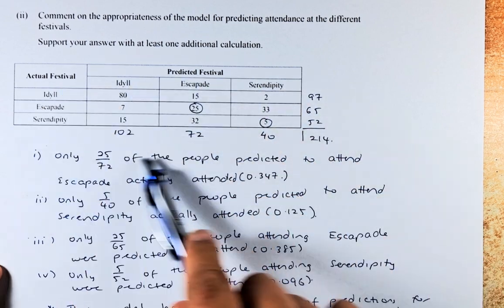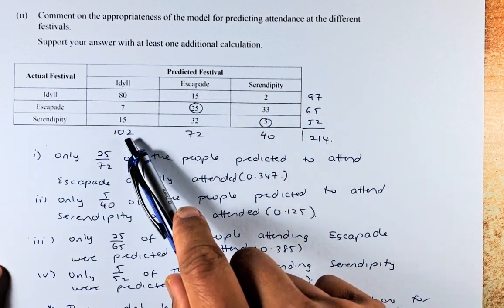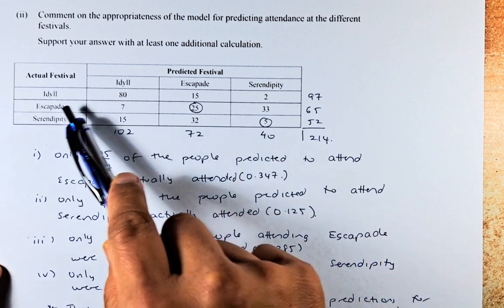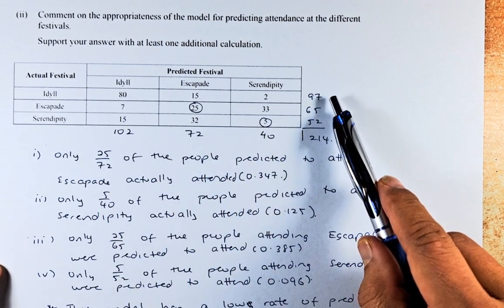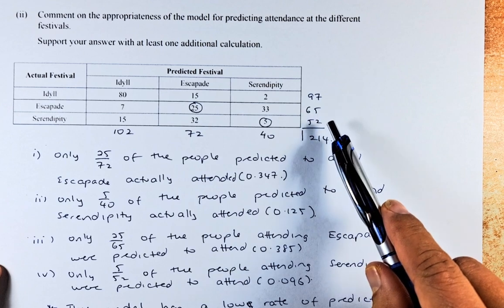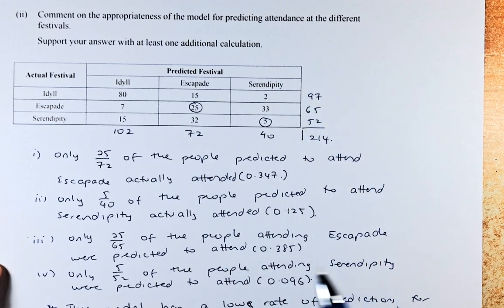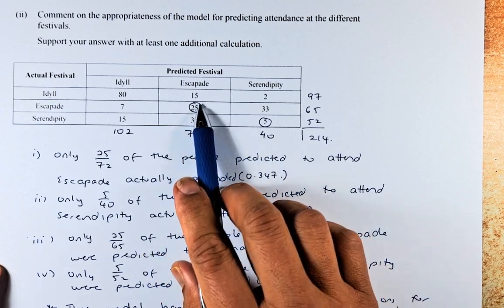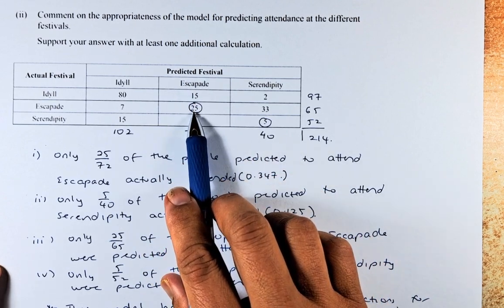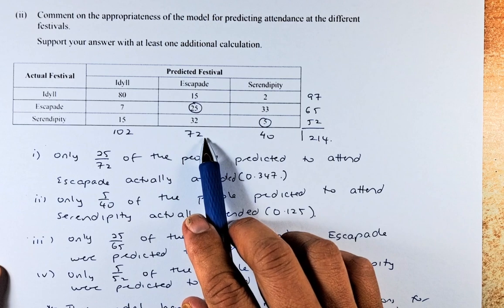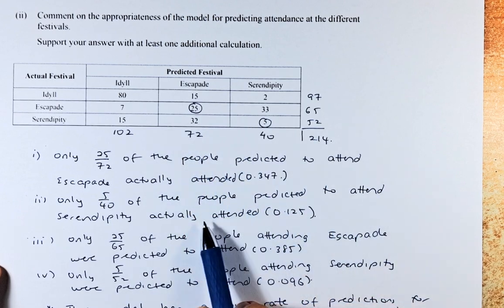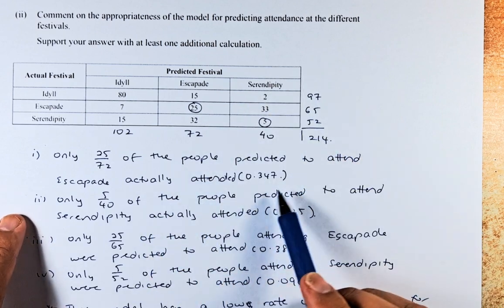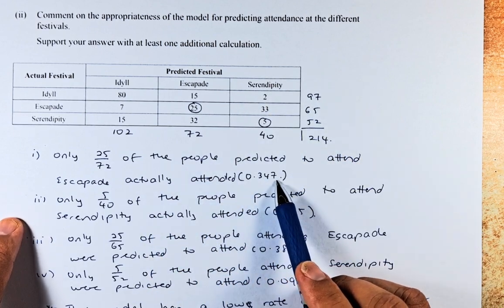So, if you look at this table here, again, we have the totals 102, 72, and 40 for serendipity. The actual people who attended ideal is 97, 65, and 52. So if you look at the data, only 25 out of the 72 people predicted to attend escapade actually attended it, which comes up to 34.7% or 0.347.